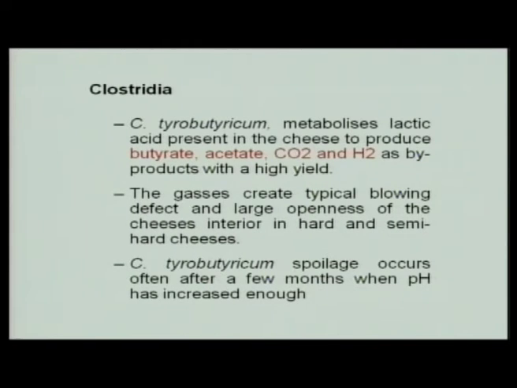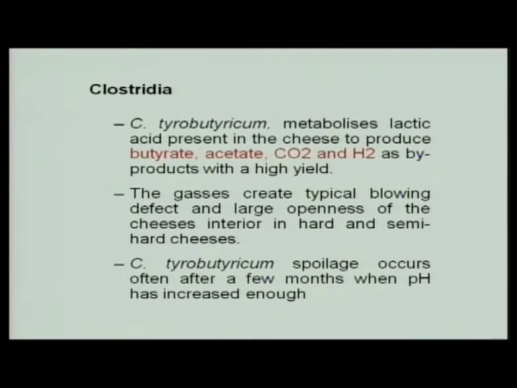So, the cheese milk, which is raw milk, should be tested for the presence of these anaerobic spore formers, and if the count is high, then such milk should not be included, or the spores should be removed by a physical process like bactofugation, that is the centrifugal method, or the filtration method.